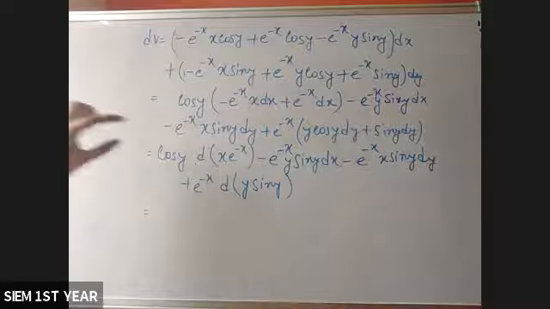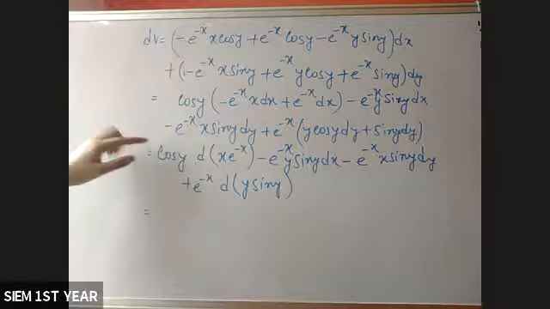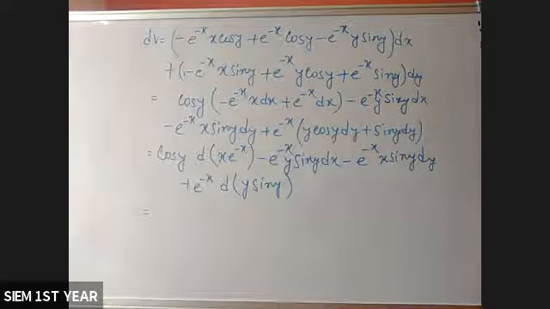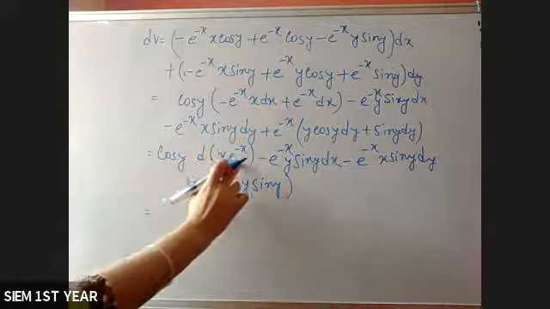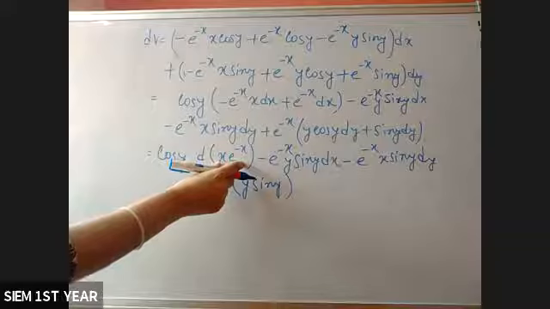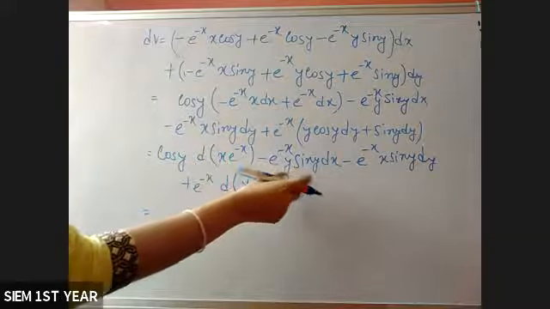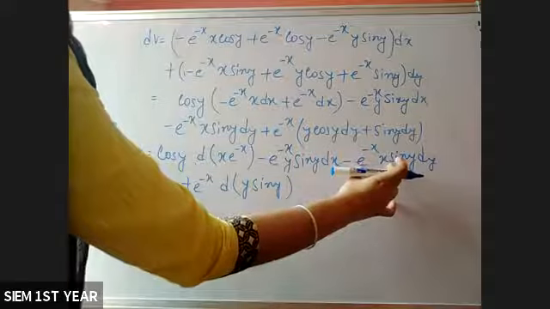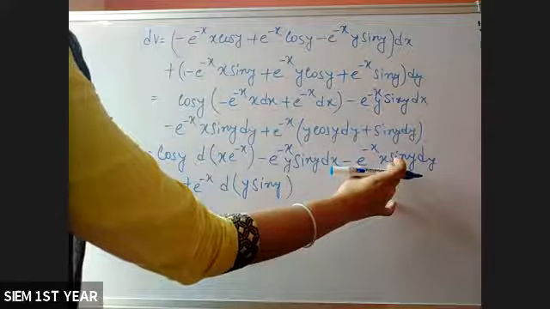Okay, now you have to check how can you again adjust these four terms. Just look at this x e to the power minus x. This term does not have x e to the power minus x, but this term contains x e to the power minus x.